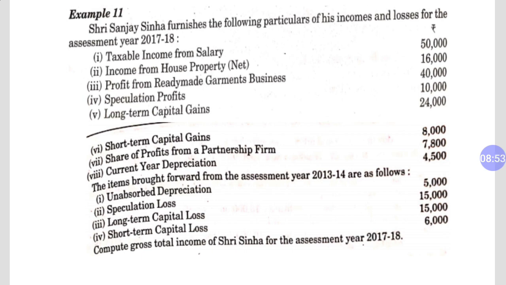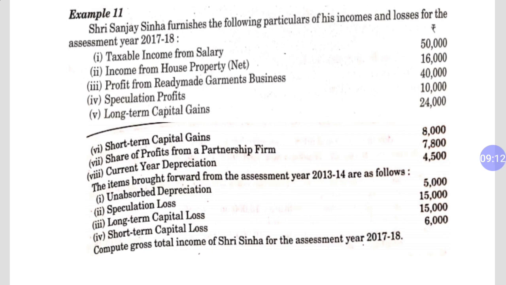Now let's take the question. How many heads are given in this question? The first head is income from salary, which is 50,000 rupees. The second head is income from house property. It is very clearly given: income from house property 16,000. The third head is income from business and profession.